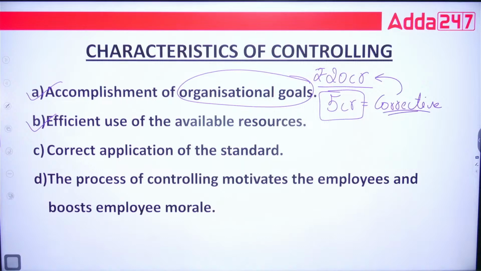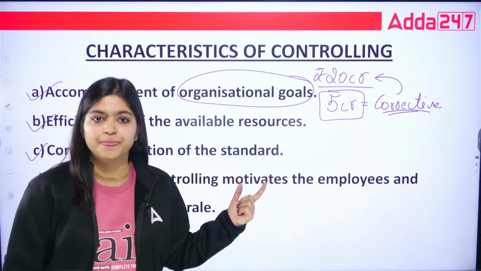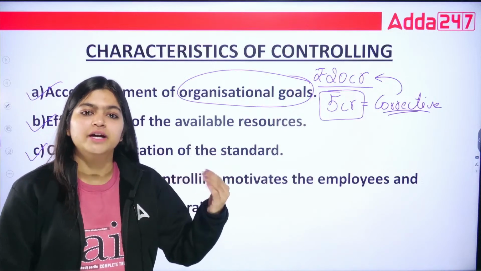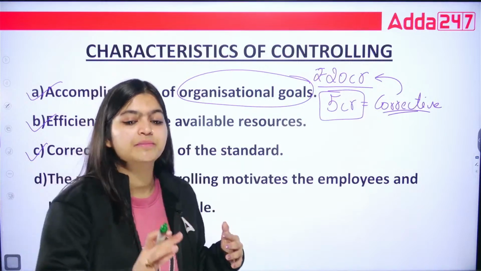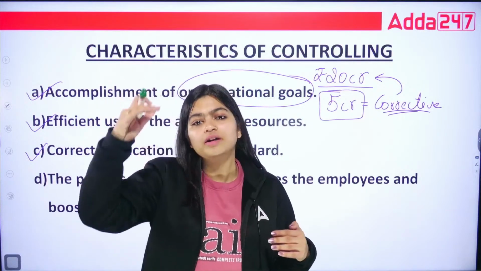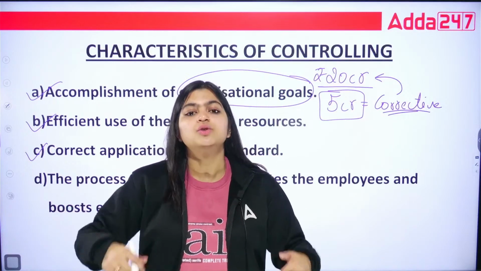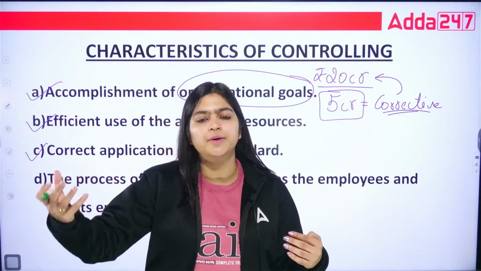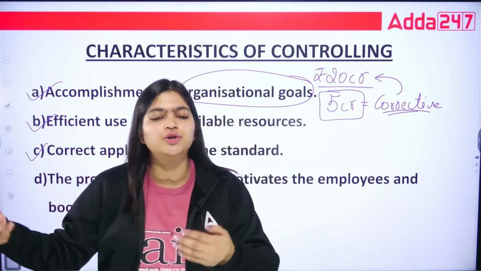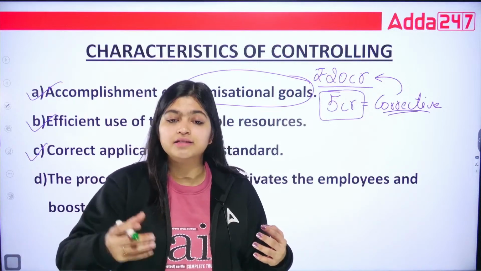Then next, correct application of the standard. While planning, you already decided which person will be responsible for what, which department will be doing which activity. So already you planned each and every activity in your organization. While giving all the planning discussion with your subordinates, you are going to tell them that this is your standard, this is your target.